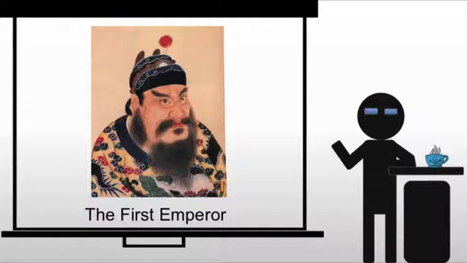He will consolidate rule through central bureaucracy and standard language, and I'm talking about governmental standard language. Obviously, if you go to China, there are several strong dialects and languages in use. We see a use of standardized weights, measures, and coinage, which is necessary for trade.